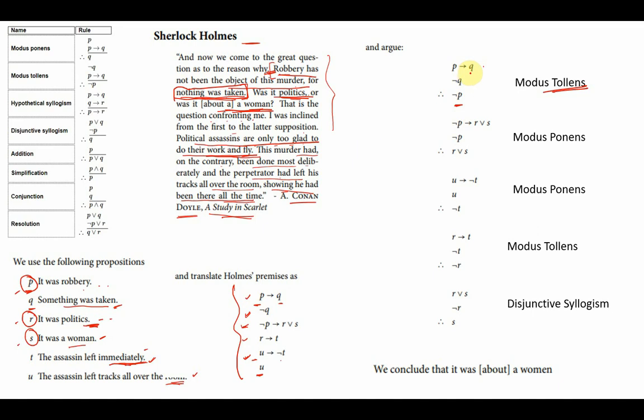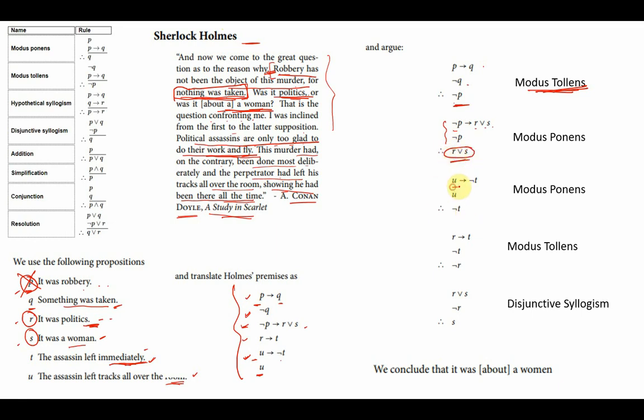So P implies Q and negation Q, you apply modus tollens, you get negation of P. That means this cannot be the motive of the murder. Then negation P implies R or S. This is the given premise. And negation P, that I have obtained over here. So I get R or S from modus ponens. Now I have R or S.